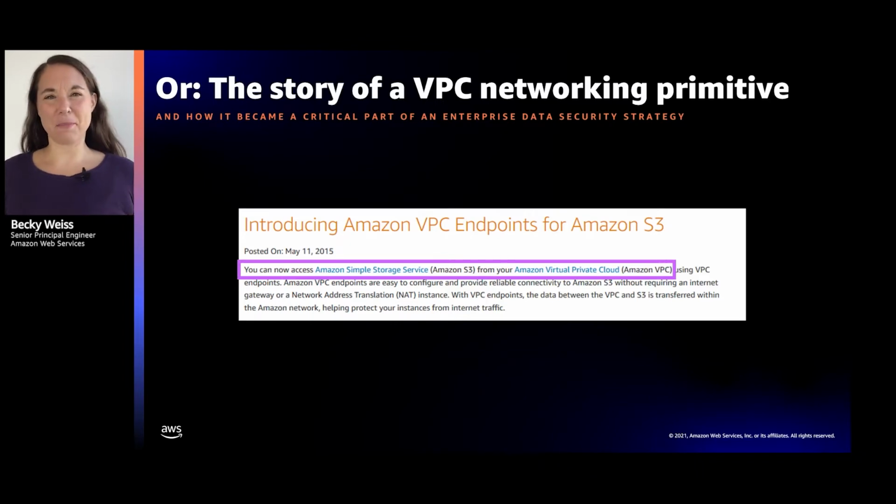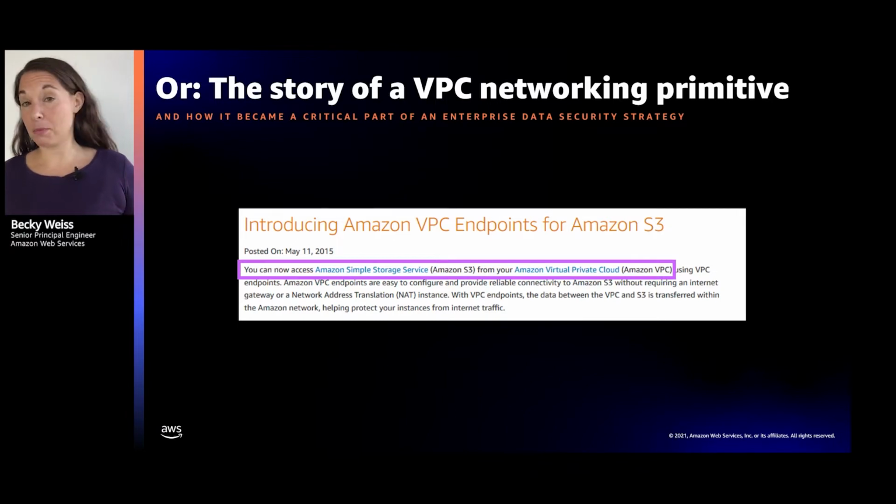It's been around for a couple of years. We've had VPC endpoints in AWS since 2015. And many of you are probably familiar with the concept of VPC endpoints, maybe are already using them. Some of you probably are not. Don't worry, we're going to explain everything. But if we start from the beginning, this excerpt here of a press release from 2015 is when we at AWS first launched the VPC endpoint.